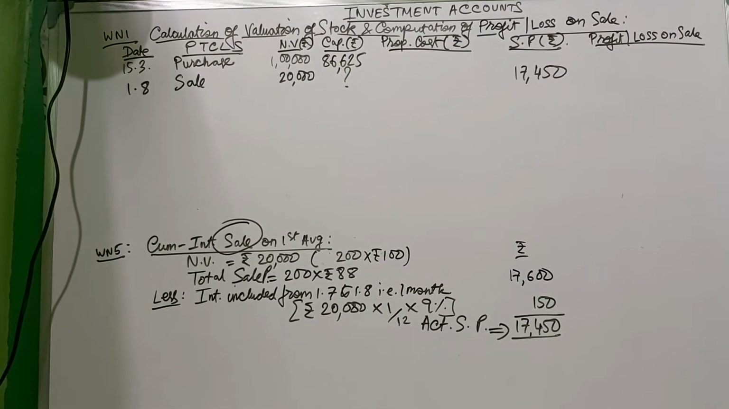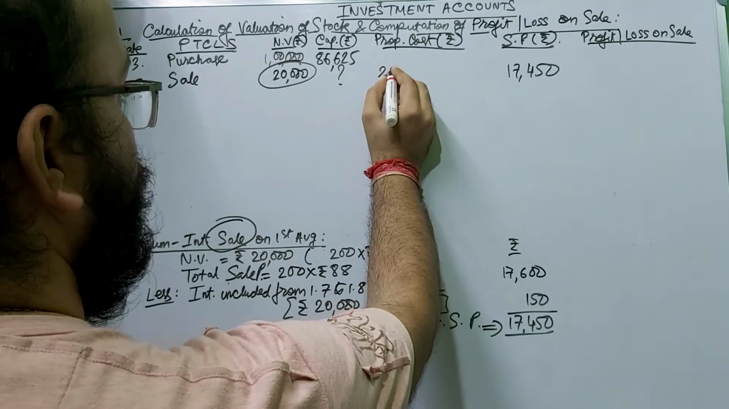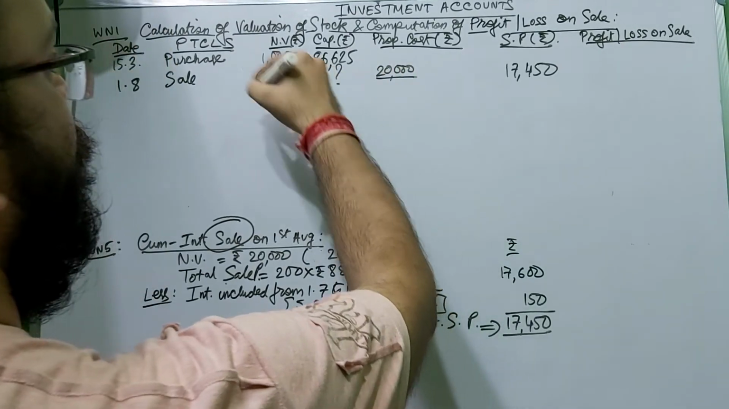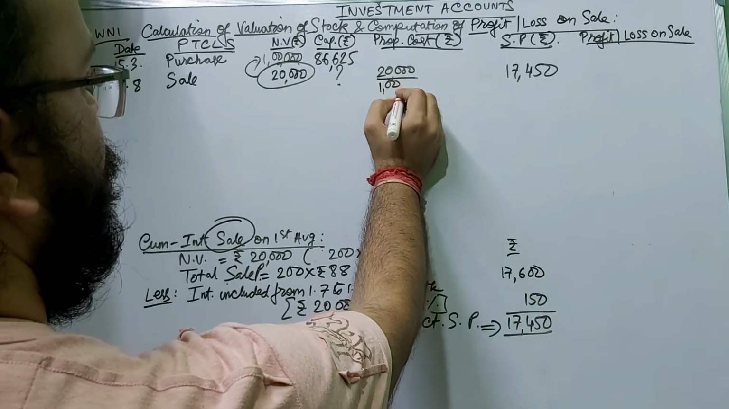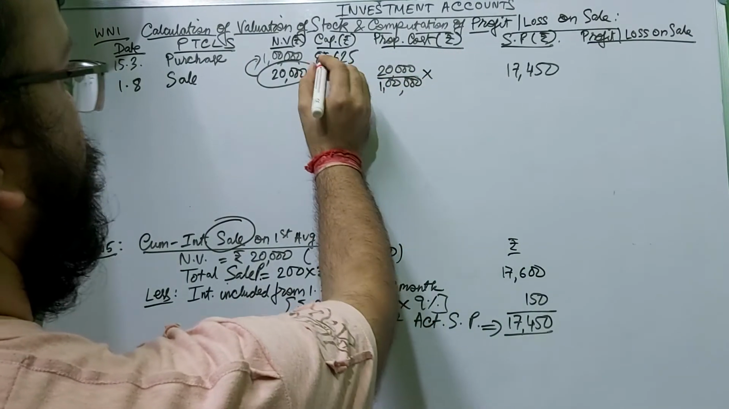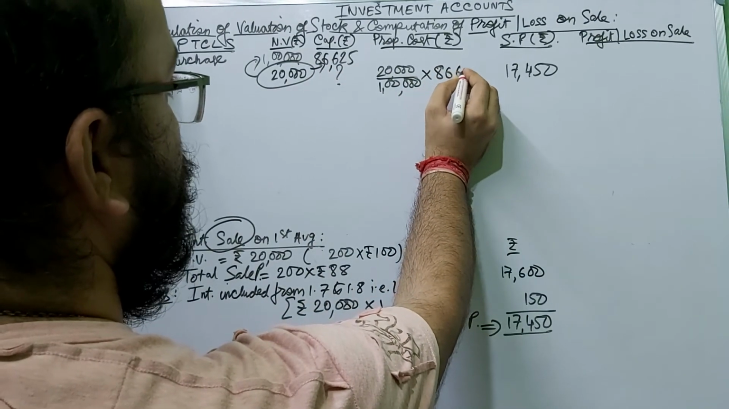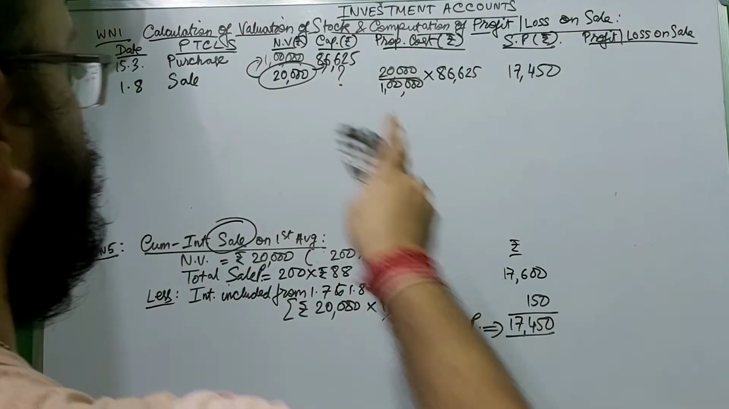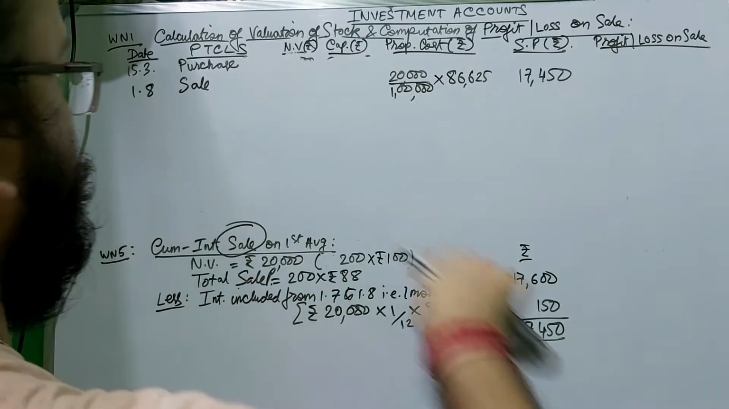How will you calculate the capital? The formula is sold nominal value, which is 20,000, divided by previous nominal value, which is 1 lakh, multiplied by previous capital value, which is 86,625. You will get the capital amount.